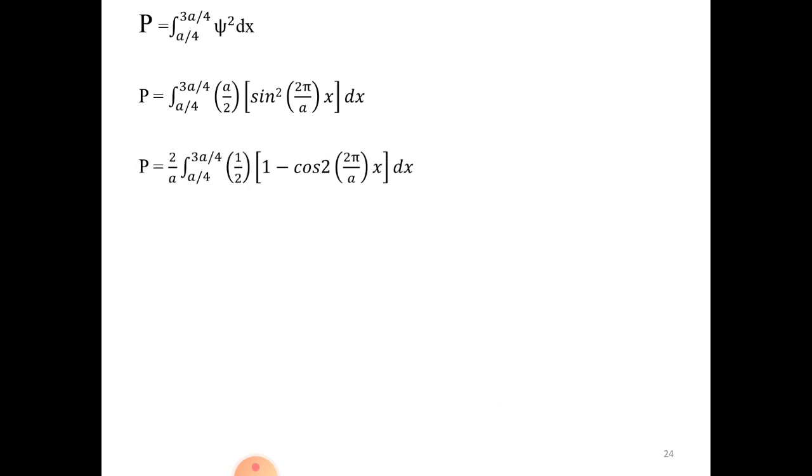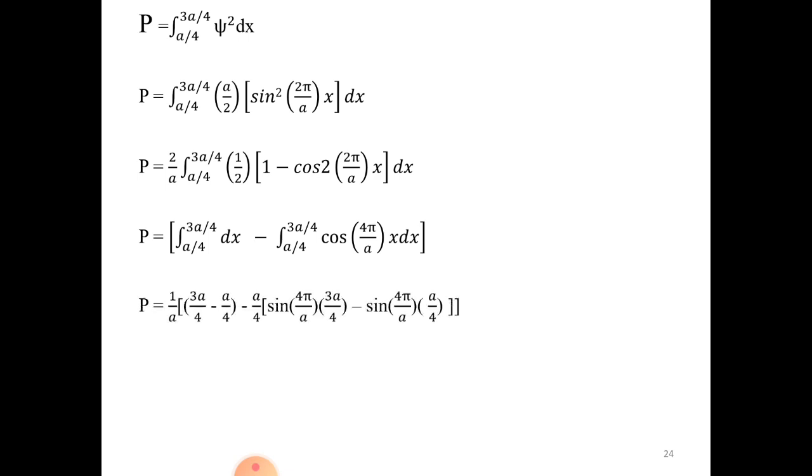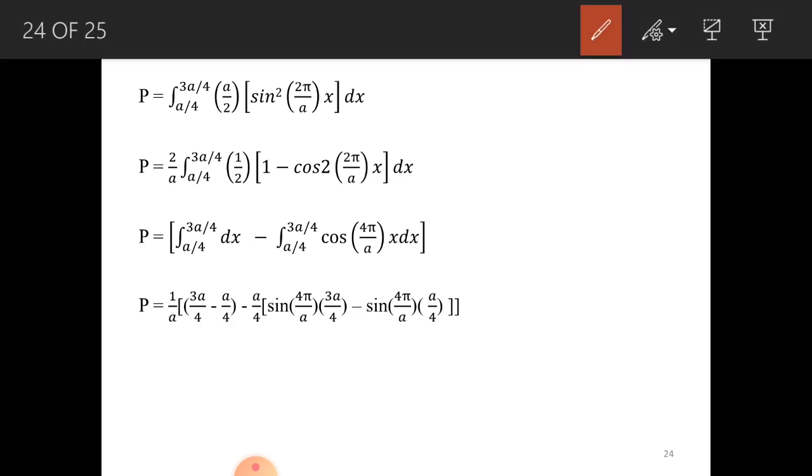So let us calculate the probability. P is equal to the integral from A by 4 to 3A by 4 of psi square dx, or P is equal to the integral from A by 4 to 3A by 4 of (2 by A) sine square (2 pi x by A) dx. Just solve this one. Sine square of 2 pi x by A is (1 minus cos 4 pi x by A) by 2, into dx. So P is equal to the integral from A by 4 to 3A by 4 of dx, minus the integral from A by 4 to 3A by 4 of cos (4 pi x by A) dx, and just solve that one.